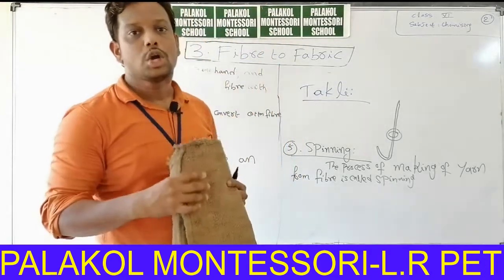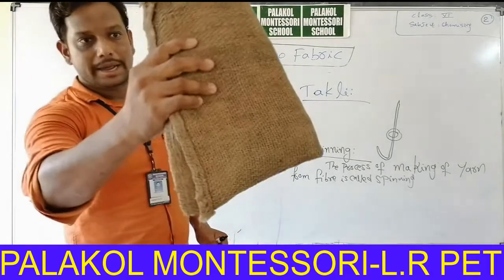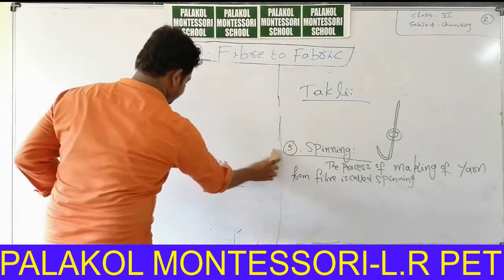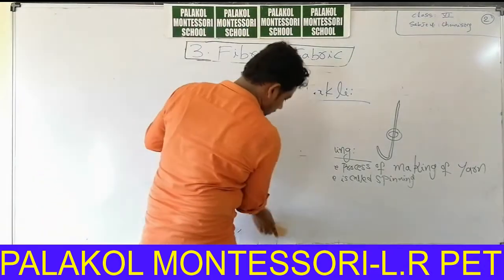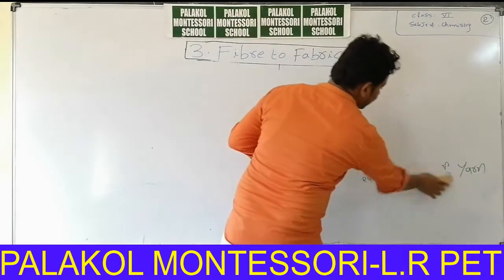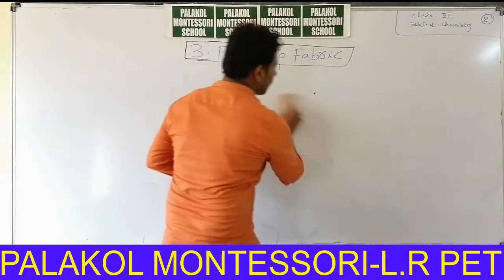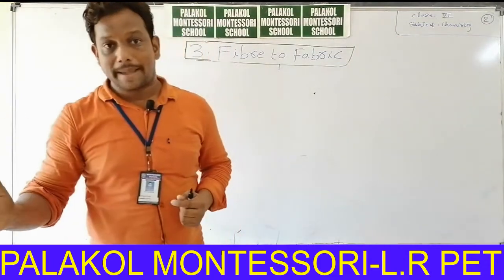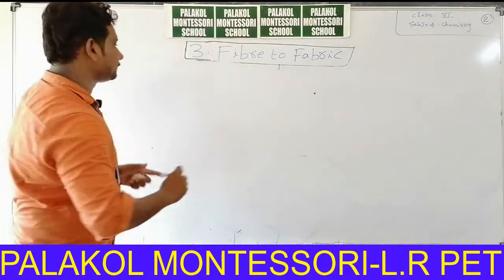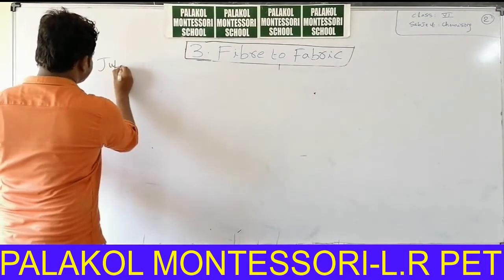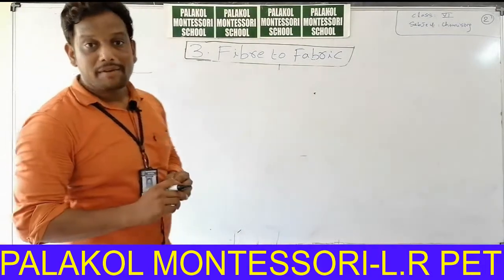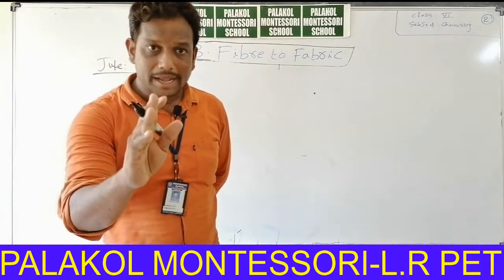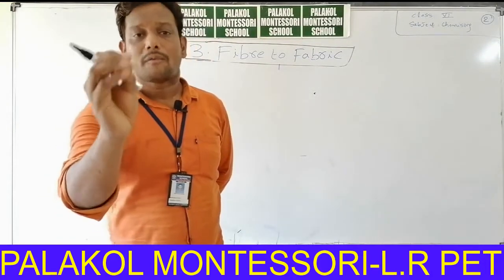We will discuss about jute, gunny bag. Okay, jute. So chilli or paddy and other commercial products are packed in gunny bags. Gunny bags are made from jute. Gunny bags are made from jute fabric. Jute fabric is also one type of fabric which is used in the preparation of fabrics.